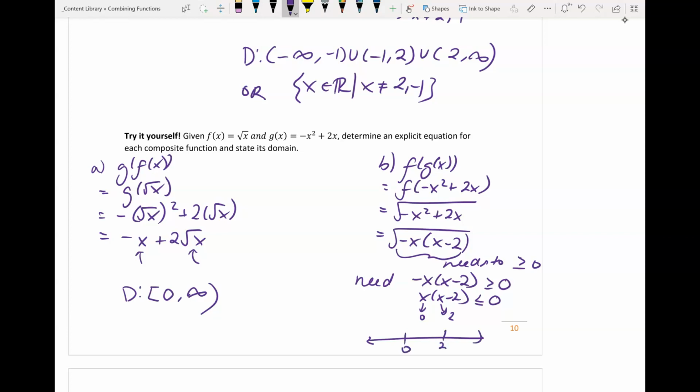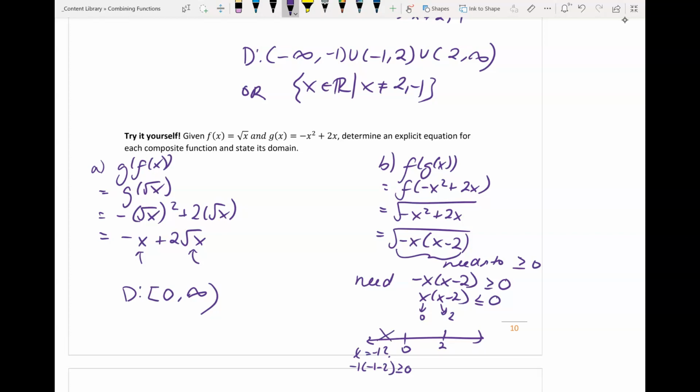You can check each interval in between negative infinity to 0, 0 to 2, and 2 to infinity. However, we want this overall thing to be smaller or equal to 0. So if I pick a number in between negative infinity to 0, let's just say I'm going to pick negative 1, and if I put it in there, we're going to get negative 1 times negative 1 minus 2. This is a positive number, it's larger than 0. So that means that this is not true, it doesn't exist here.